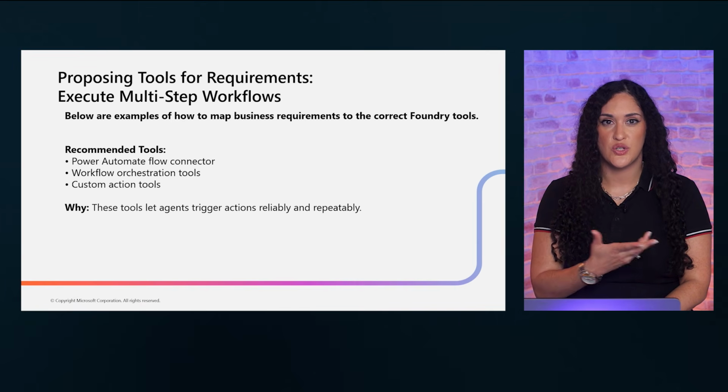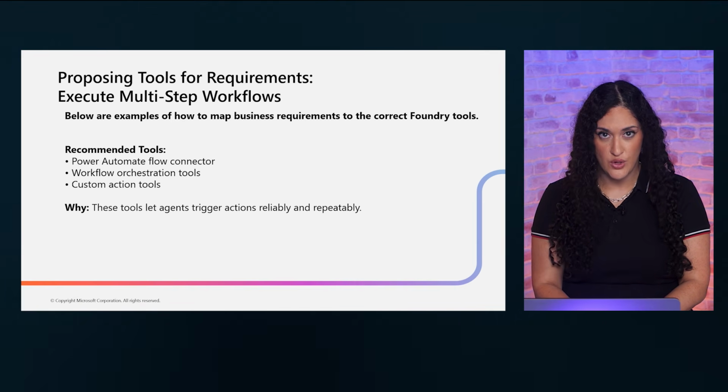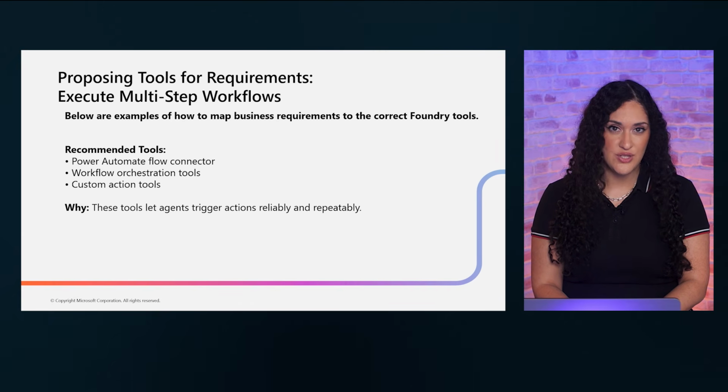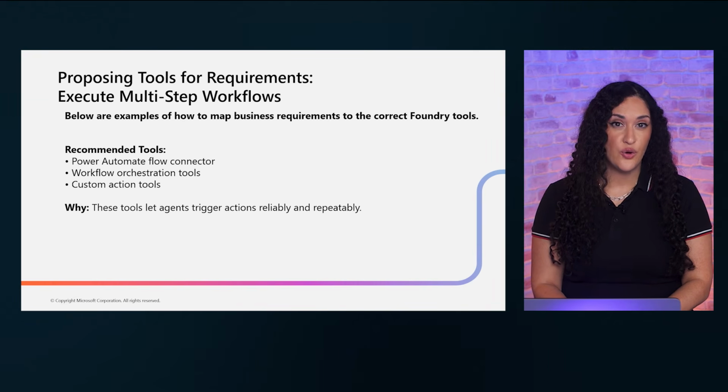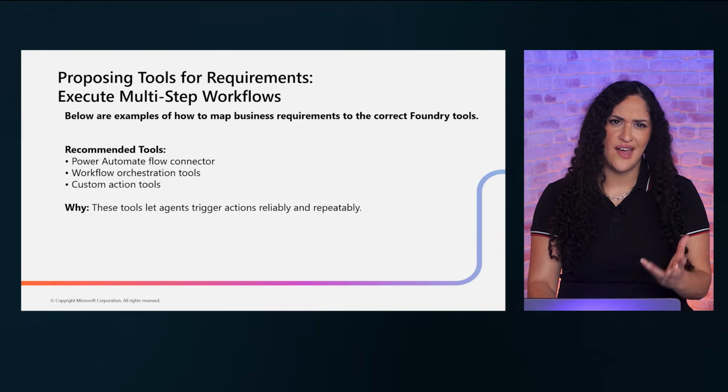The orchestration tools ensure steps happen in the right order with proper error handling at each stage. Reliability is the primary concern here. If a workflow fails halfway through, you need to handle that gracefully.